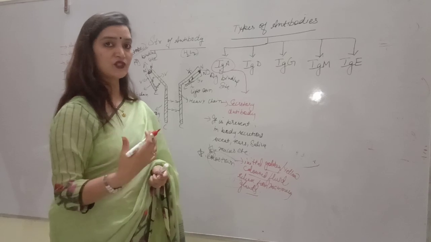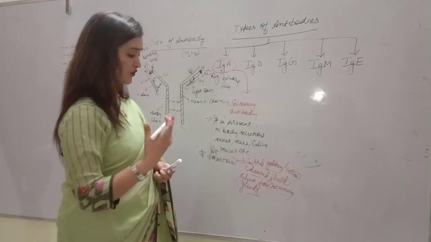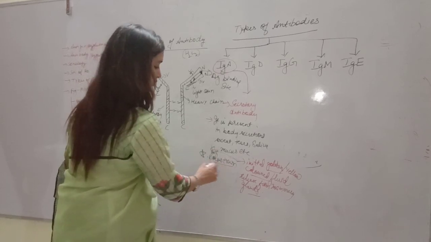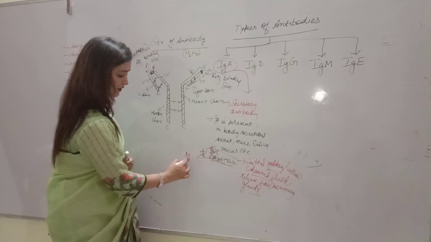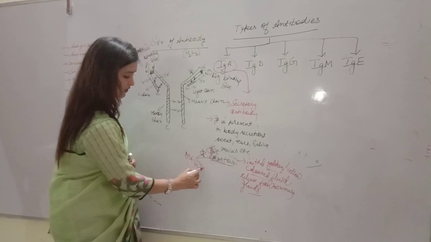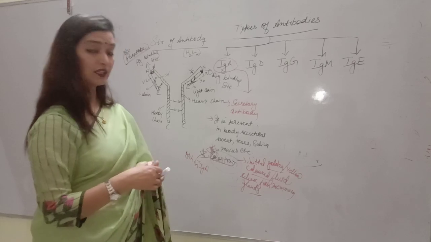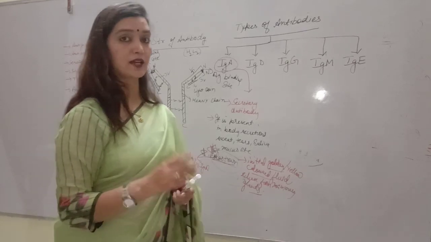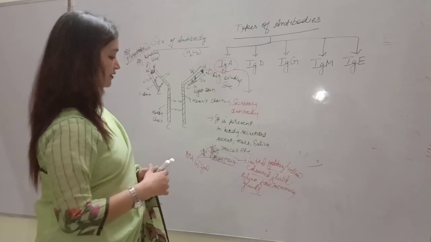Whenever the initial fluid comes before the milk secretion occurs, that liquid is called colostrum, and that is rich in IgA. That's why it is said that mother's milk is very important for infants. Up to 6 months breastfeeding is suggested.